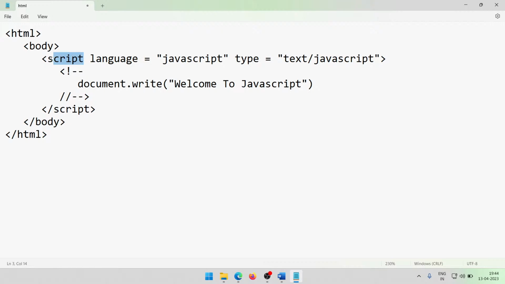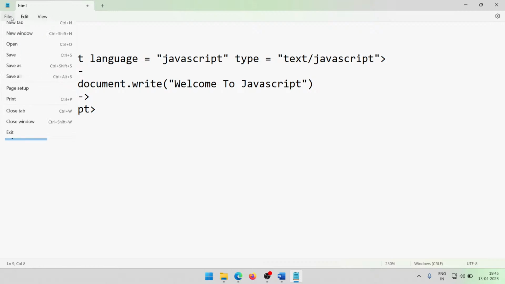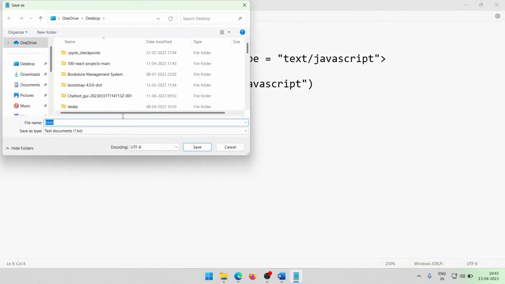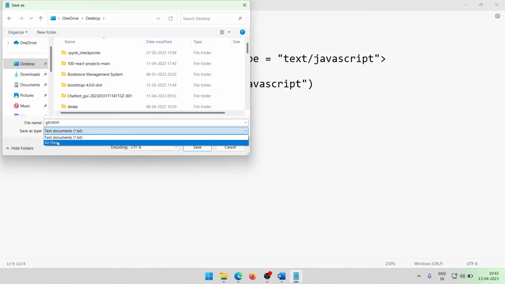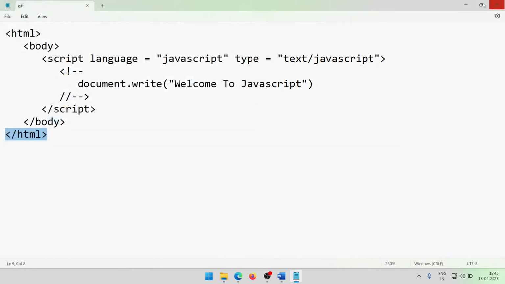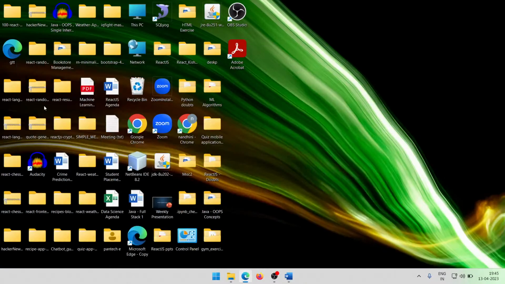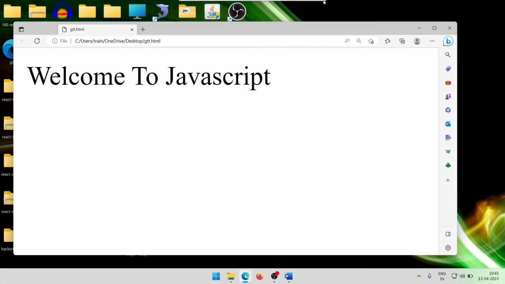So I have this starting script tag and closing script tag. I close my body tag, and finally I close my HTML tag. Whenever I want to save any HTML document, it should be saved with the .html extension. Clear with this? So welcome to JavaScript will be displayed in my web browser.